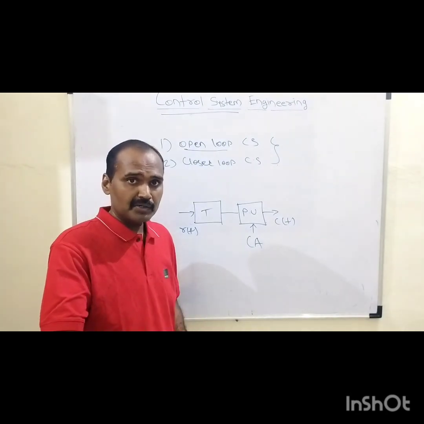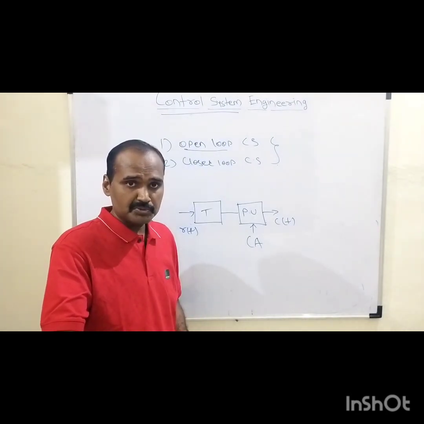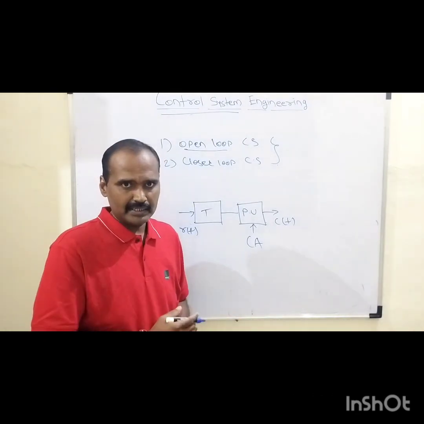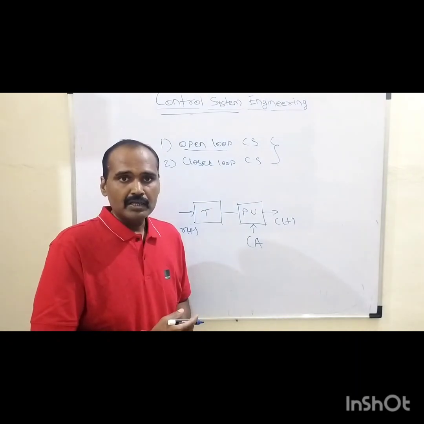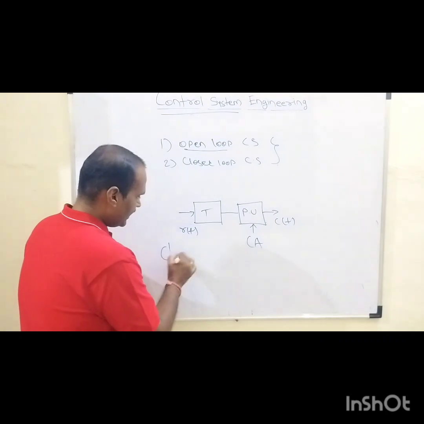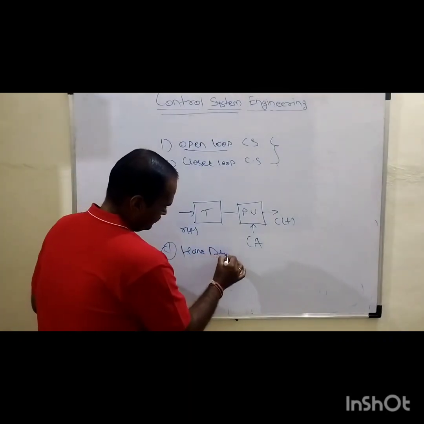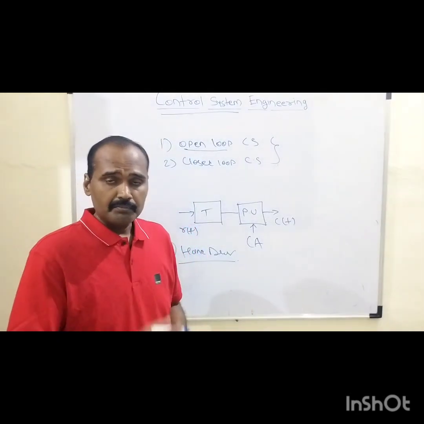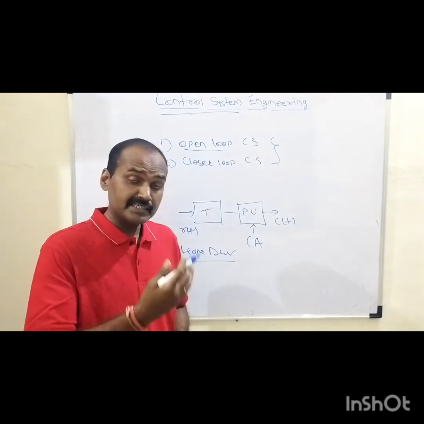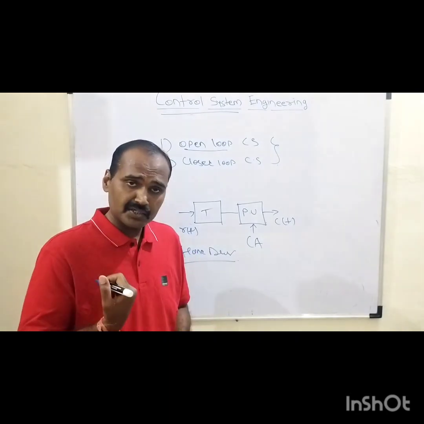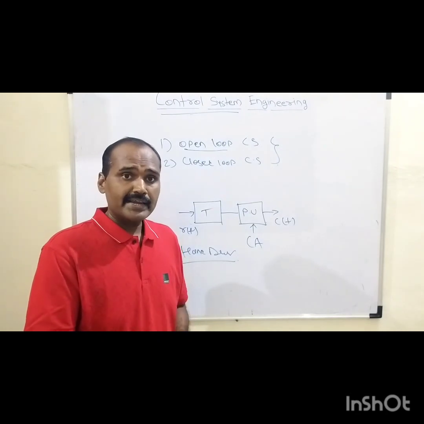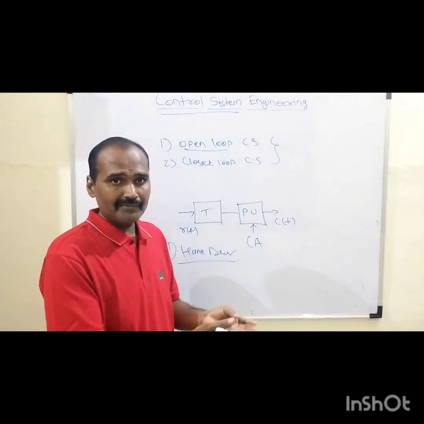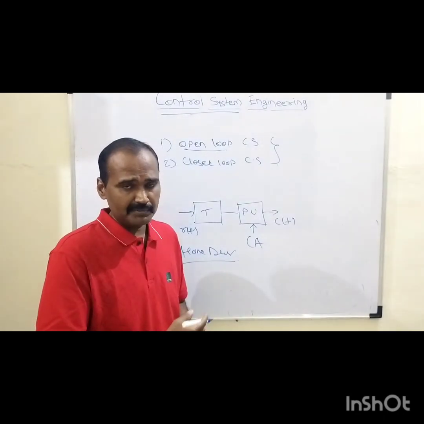Let us quickly go through the example of a hand dryer, which is situated near the washroom, according to our convenience, right? So we need to understand, as far as this hand dryer is concerned, what kind of input is being given to it? Our objective is what? According to the definition, a system is an arrangement of different physical elements to attain a certain objective out of it, right? So when we need to dry our wet hands, this hand dryer is used. So the wet hands are the desired input of that system, and the output will be what?